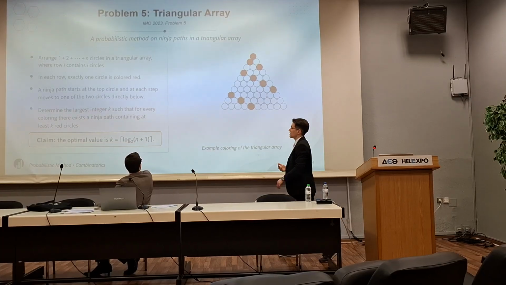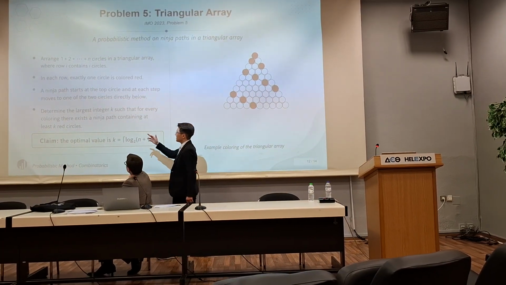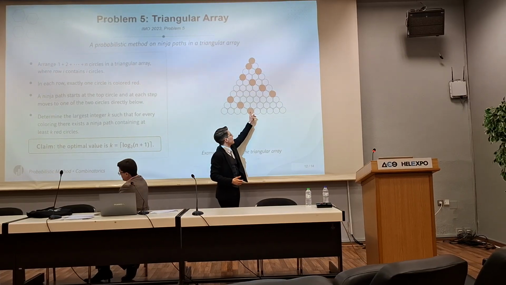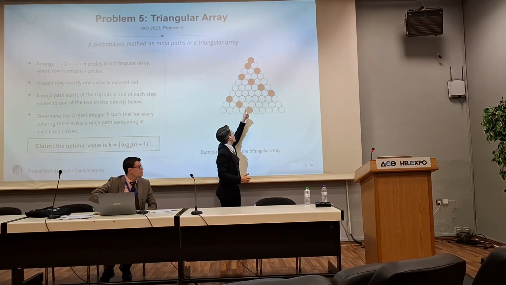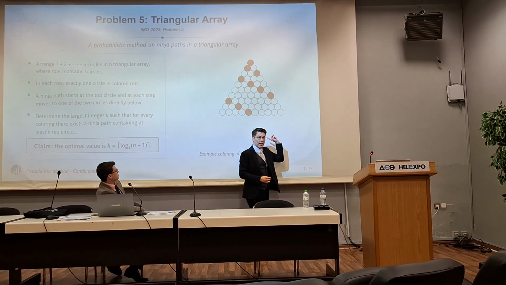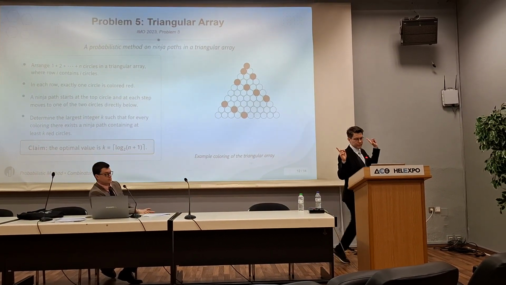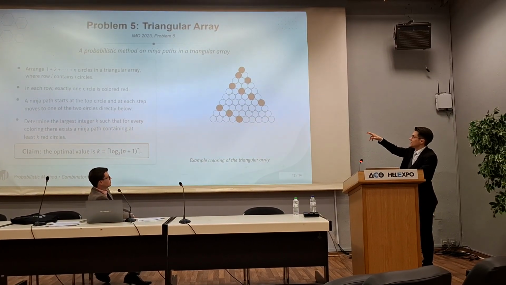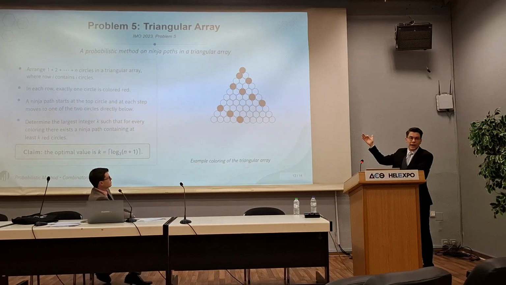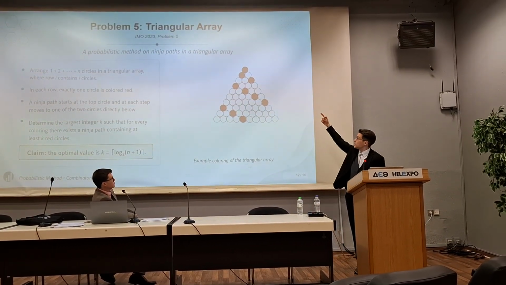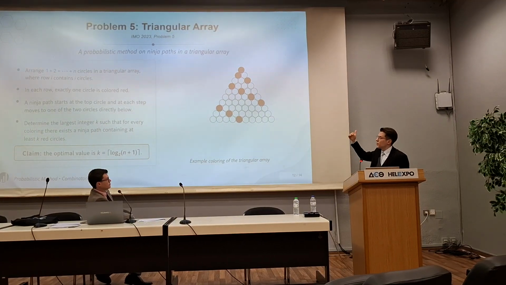So the problem is to determine the largest integer k, such that for any such coloring, maybe instead of putting the red ball here, I can put it here. And instead of putting the red ball here, I can put it here. As you can imagine, the number of different colorings is very large. It can be approximated by n factorial, because in every row you have 1 space, 2 spaces, 3 spaces, and you multiply.